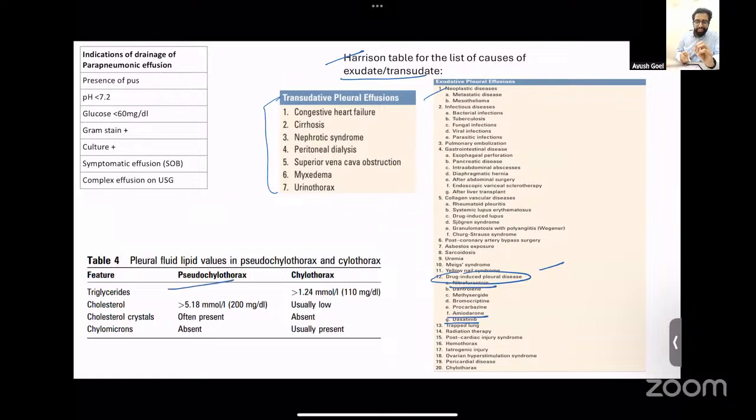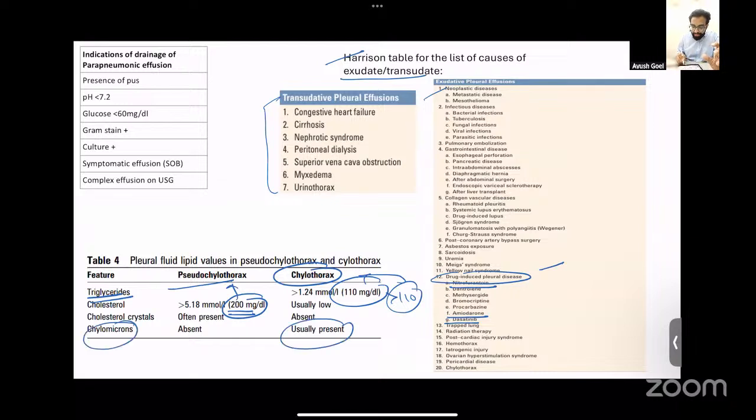Another topic would be the difference between a pseudochylothorax and a chylothorax. A chylothorax is an effusion where the triglycerides are more than 110. If the triglycerides are less than 110, but the total cholesterol is more than 200, that is a pseudochylothorax. Along with that, if chylomicrons are present, it is a chylothorax. If chylomicrons are absent, it is a pseudochylothorax.